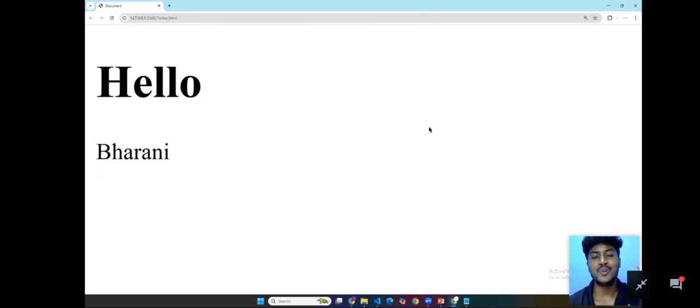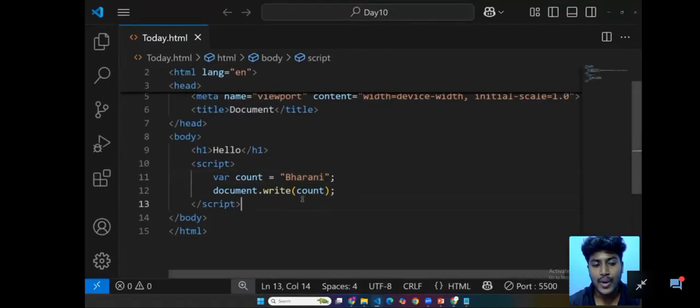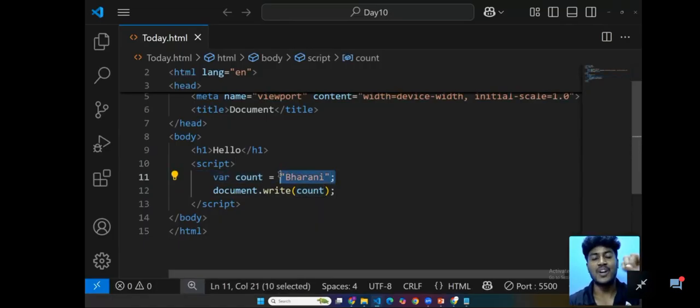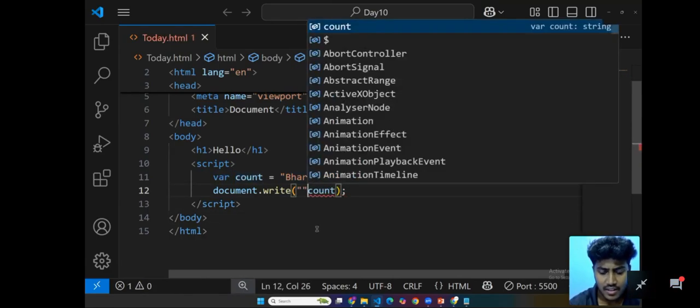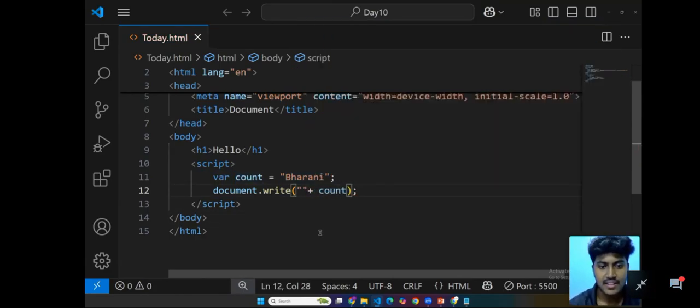We are going to add the strings. Clearly listen. So this count is string number 1, and string number 2 is going to be, sorry for that, wait, plus, and then plus.